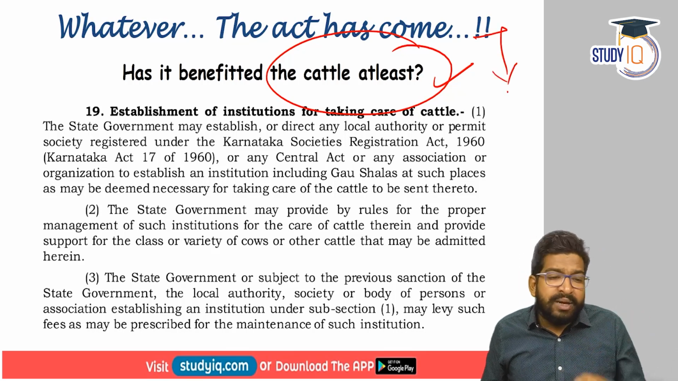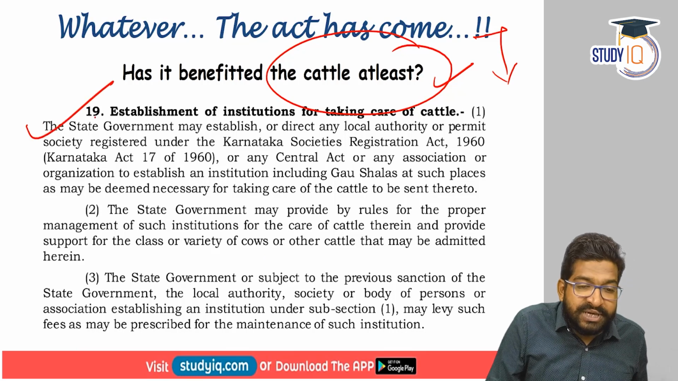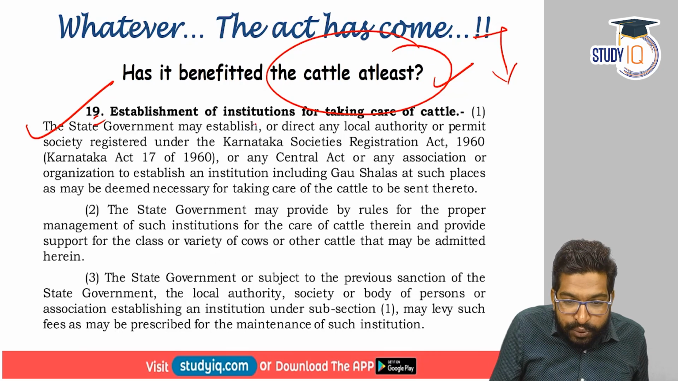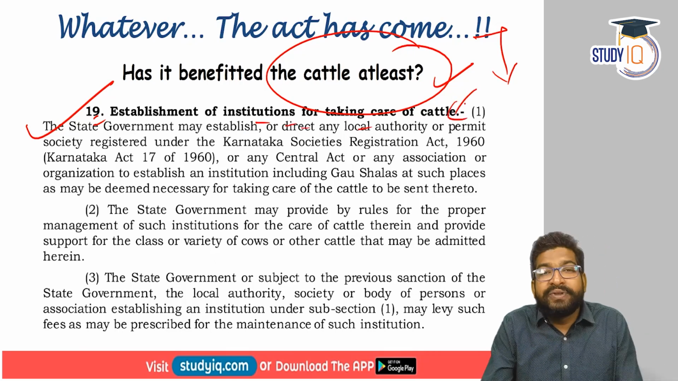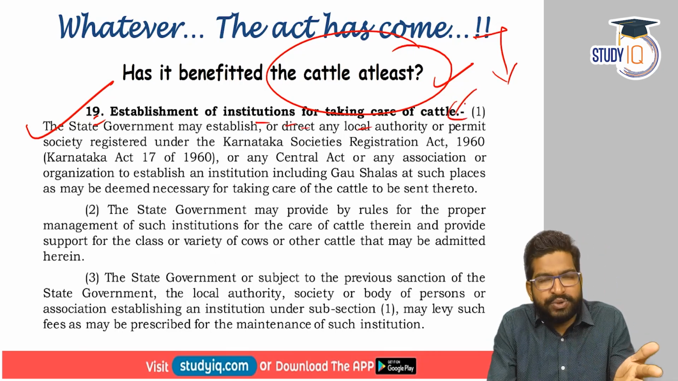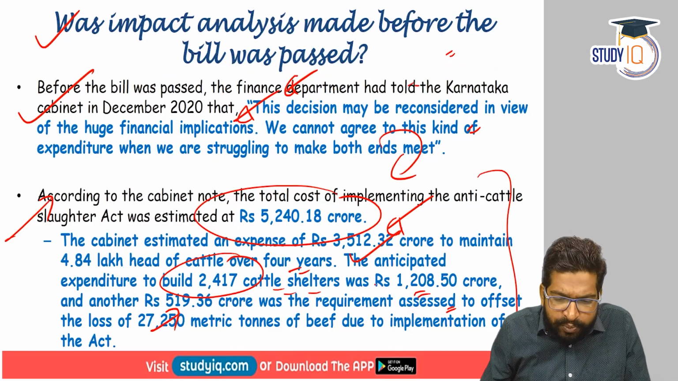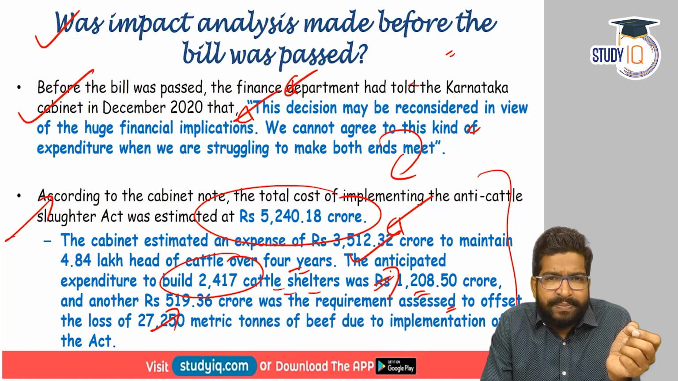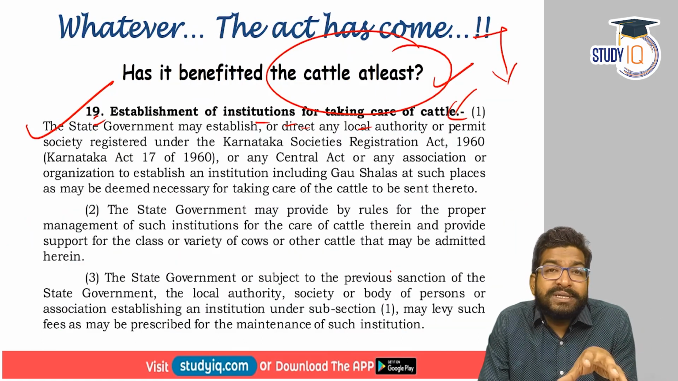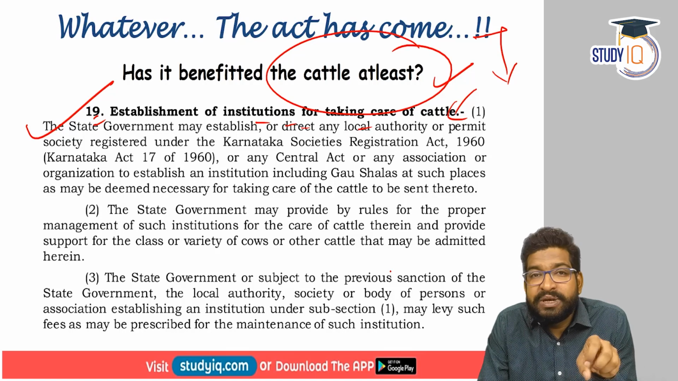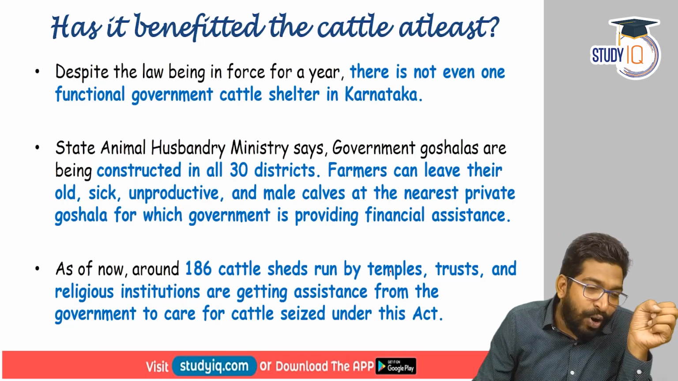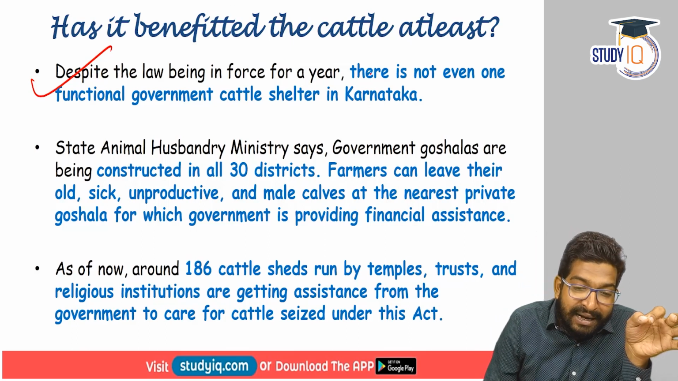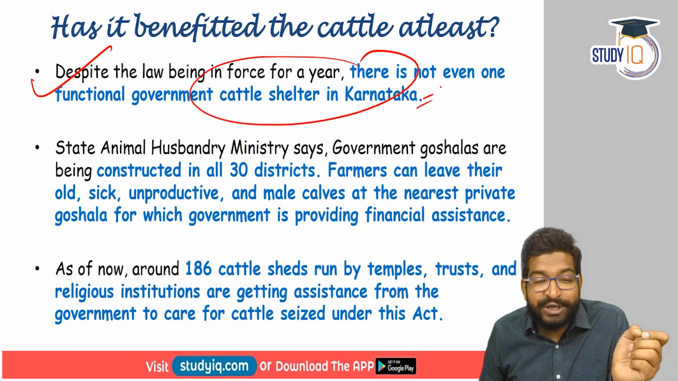And again, one of the very important provisions in the act, here you can see section 19 of the act, mandated the government that institutions should be set up to take care of the cattle. And for this, allocation was also made. You can see here an allocation of 1,200 crore was made to build cattle sheds or goshalas. What has been the progress in this? Have the cattle at least benefited? See, despite the law being in force for more than 1 year now, there is not even a single government cattle shelter in Karnataka.